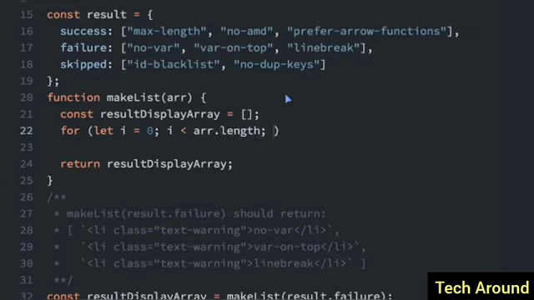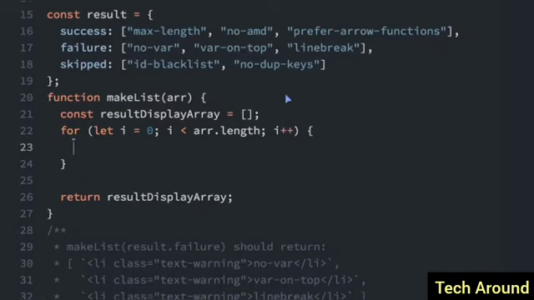And then at the end, we will increment i. So inside this for loop, we'll do resultDisplayArray.push, and then here's where I'm going to use the template literal. Put a backtick, and I'll put this HTML code here: li class equals text-warning.